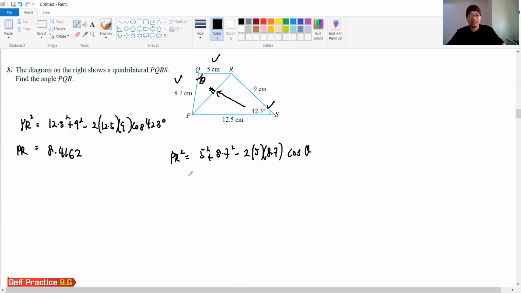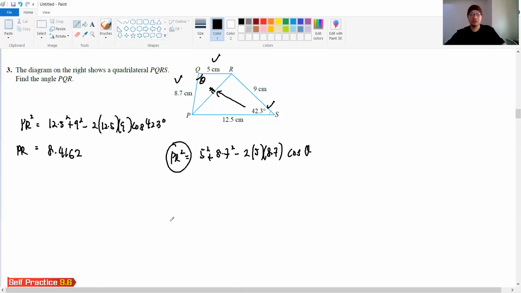This is the Q, theta for the Q. PR squared we already obtained, but we already square rooted, so square it again, and that will be 70.8333 something. When you square the PR, you are supposed to get something like 70 something.